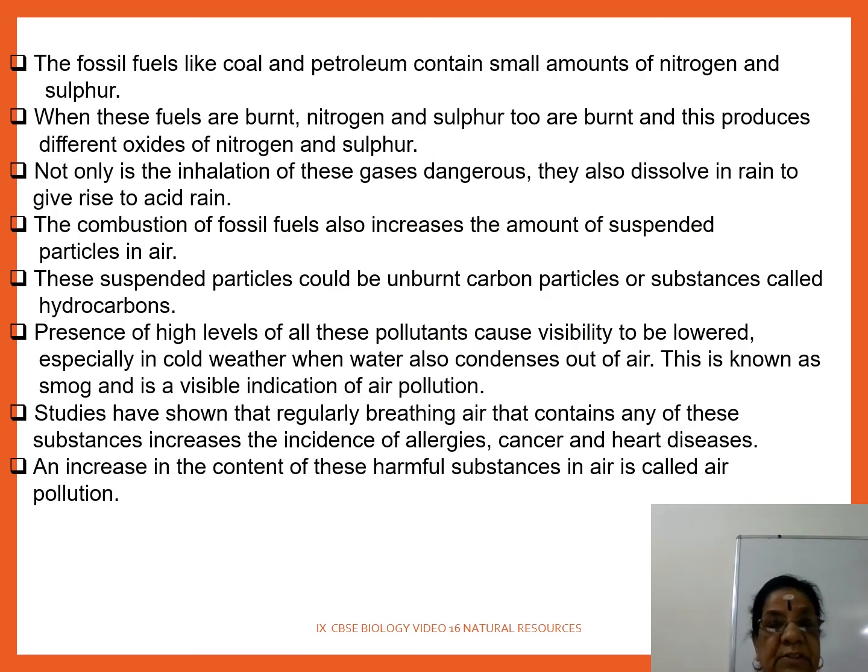அதே தான் இப்போ மறுபடியும் சொல்றேன். The fossil fuel like coal and petroleum contain small amount of nitrogen and sulfur. When these fuels are burnt, nitrogen and sulfur too are burnt, and this produces different oxides of nitrogen and sulfur. And when these gases are inhaled, it becomes dangerous and also dissolve in rain to become acid rain. Okay, and the suspended particle, it may be termed as hydrocarbon.